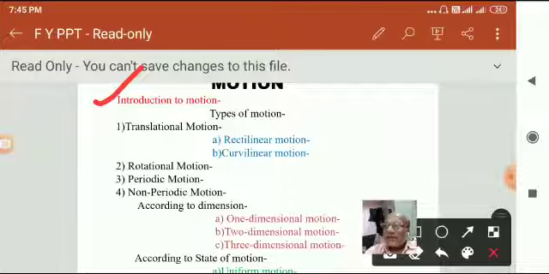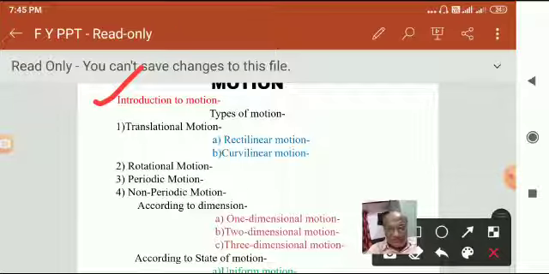As time passes, we say that this position changes. So this particle goes to the next position, say Q. When it goes from position P to position Q, its coordinates change, means x2, y2 and z2. Whenever there is a change in position, we say that there is a change in coordinates.